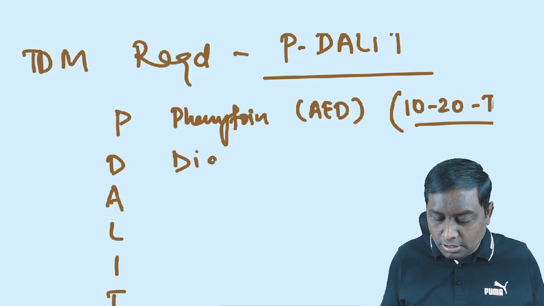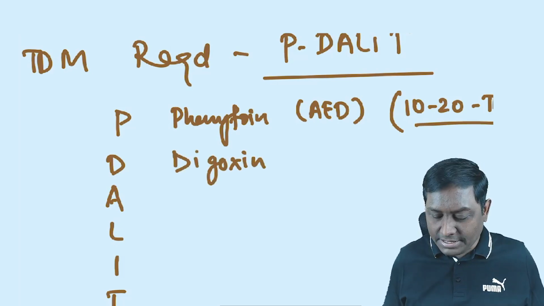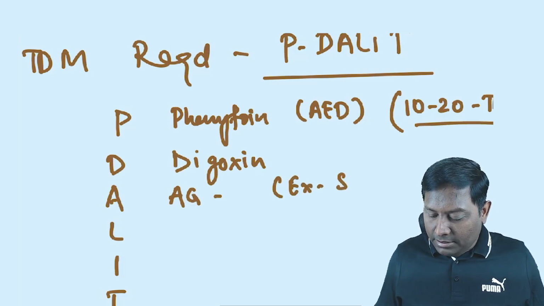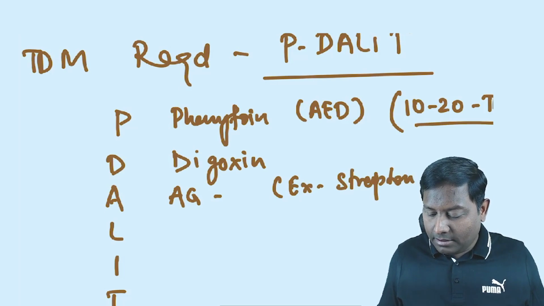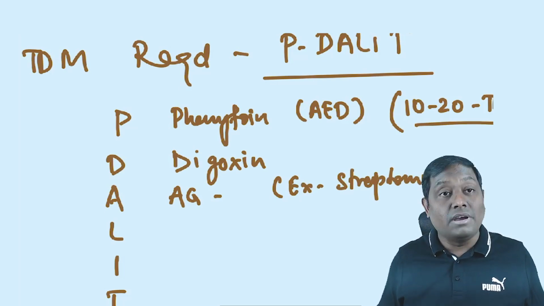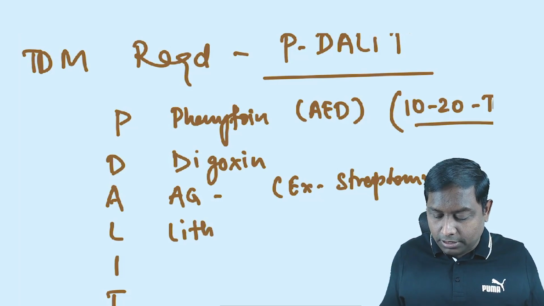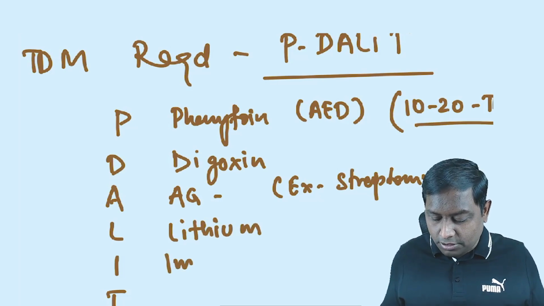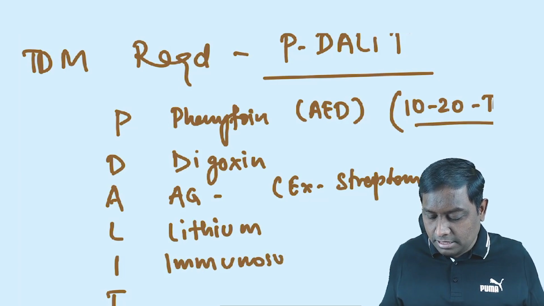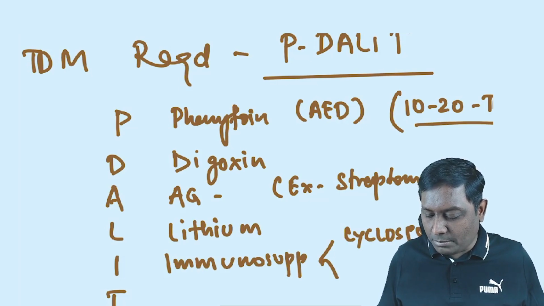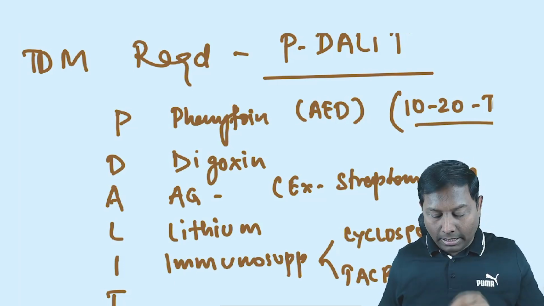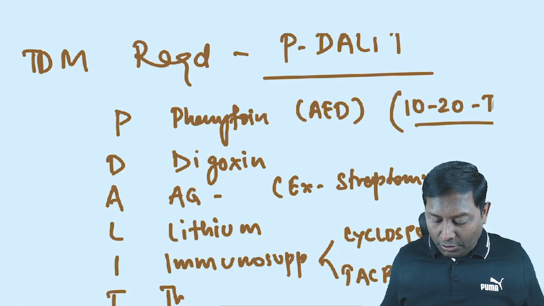D stands for digoxin. A stands for aminoglycoside, examples being streptomycin, capreomycin and kanamycin. L is for lithium. I is for immunosuppressant. For example, cyclosporine is one immunosuppressant, and tacrolimus is another. Cyclosporine and tacrolimus are examples of drugs under immunosuppressants. And T is for theophylline.